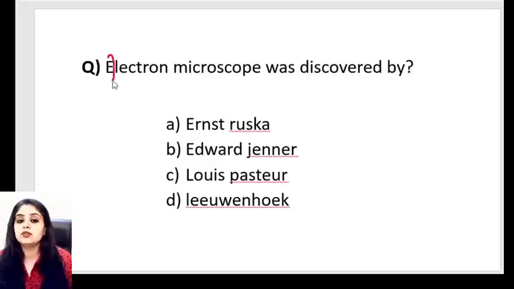Okay, electron microscope, E for E. So there are two E's over here, Ernst Ruska and Edward Jenner. I hope you remember the answer is Ernst Ruska. Edward Jenner has given us the vaccine, the smallpox vaccine.